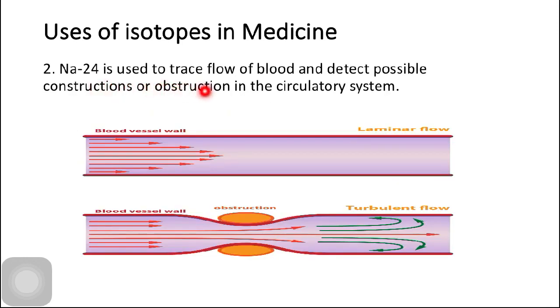Sodium-24 is used to trace flow of blood and detect possible constrictions or obstructions in the circulatory system. Here the word constrictions means narrowing of blood vessels and obstructions means the blockage of blood vessels. Here in the image, the top blood vessel has a normal blood flow, whereas the other blood vessel has a turbulent blood flow due to the obstruction in the blood vessel.